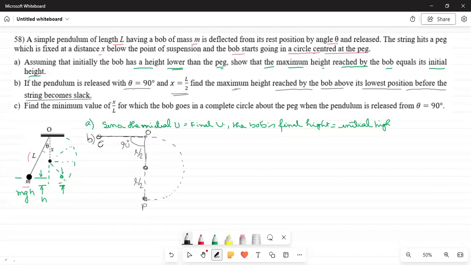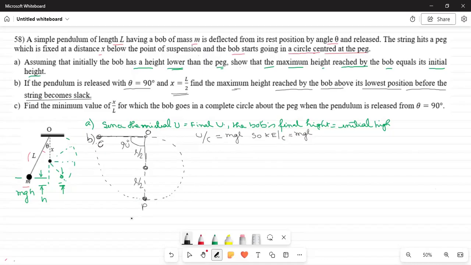The potential energy of the bob at P is converted to its kinetic energy at C. The potential energy at P is equal to mgL, so this total height is L. So the kinetic energy at C is also equal to mgL. It cannot be different from this.